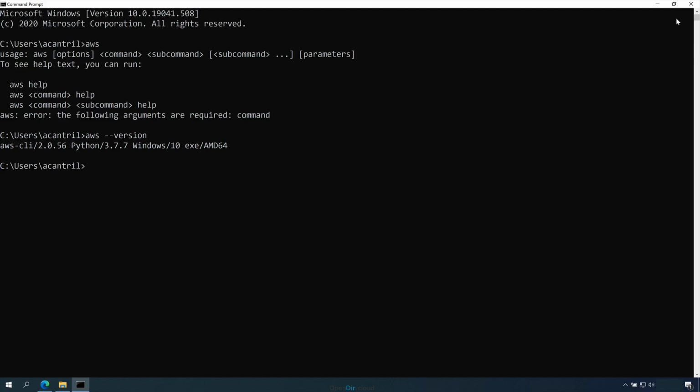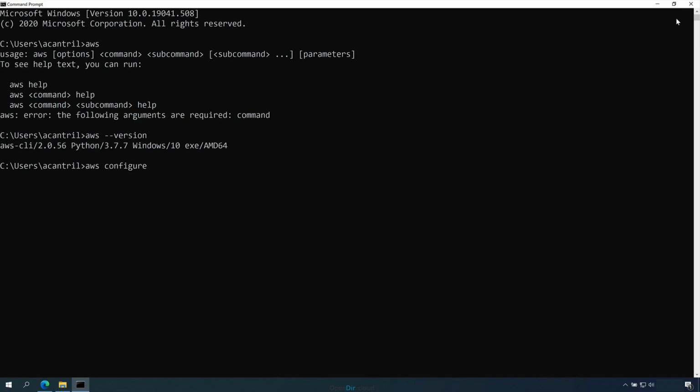Now, the way that we configure these credentials is to run aws and then space and then the word configure. Now, if we just use aws configure, then this configures the default configuration profile for the command line interface. And this default configuration profile is what's used if we don't specify what's known as a named profile.